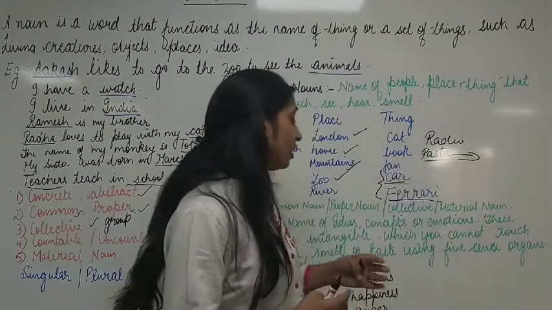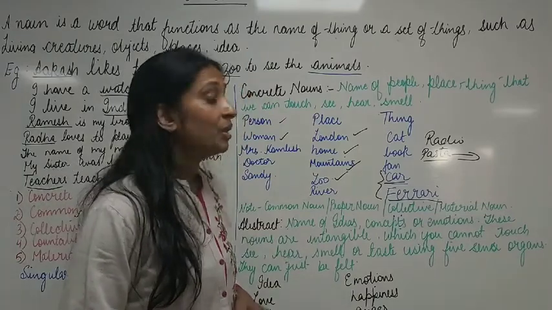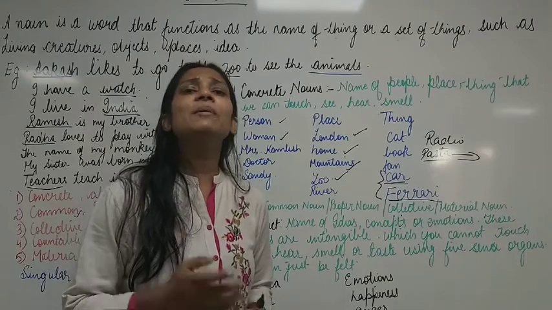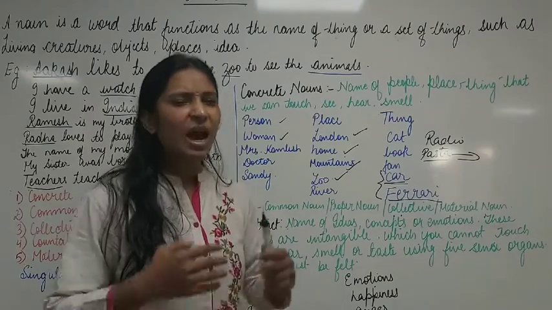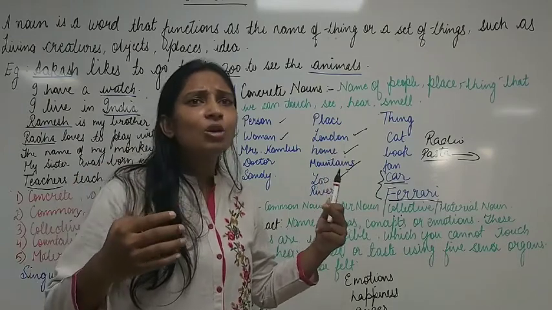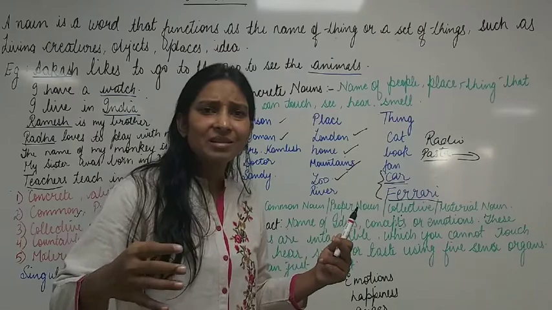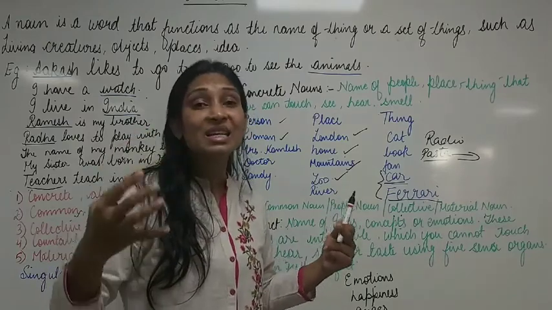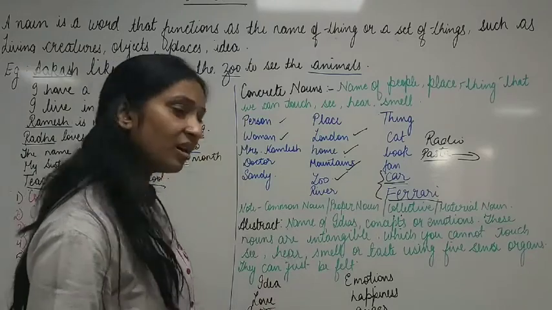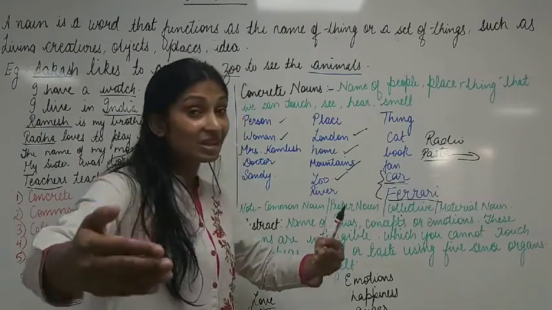Clear? Okay. Now next, if we come to abstract noun, children. Abstract nouns are those nouns which can only be felt. Ideas, emotions. Clear? So it can only be felt. It cannot be touched, smelled, or seen through our sense organs. Clear? Examples, as I have mentioned here, love. Can you feel love? No. Sorry, yes, you can feel love.